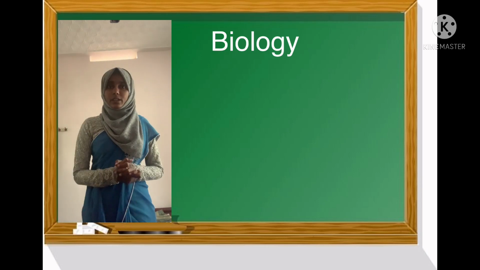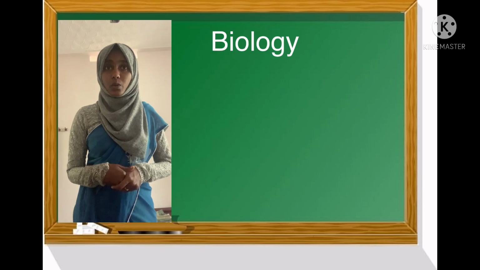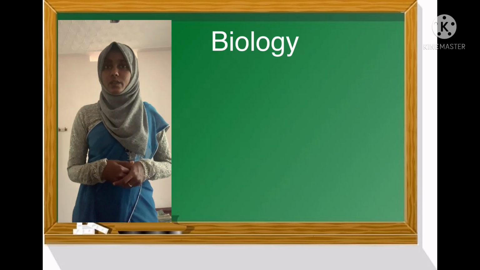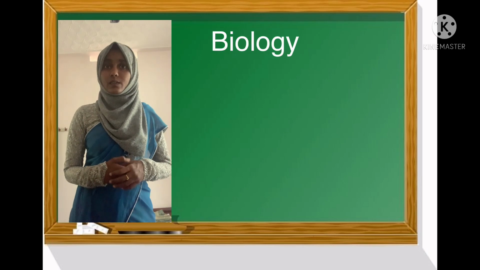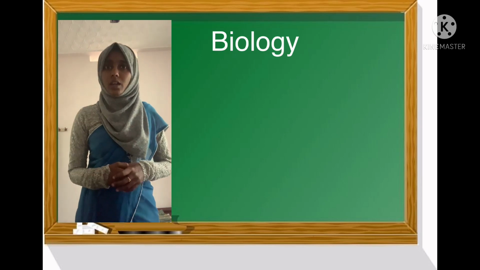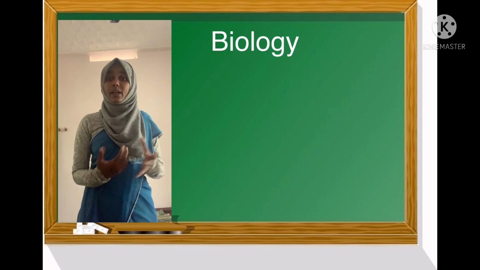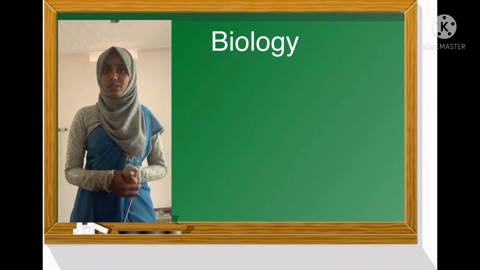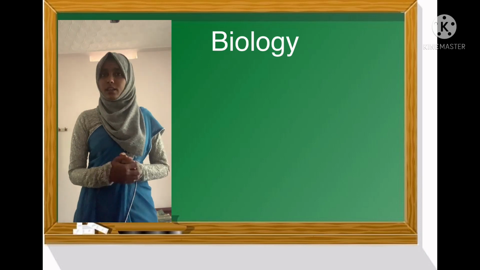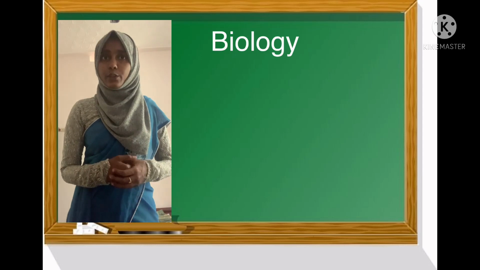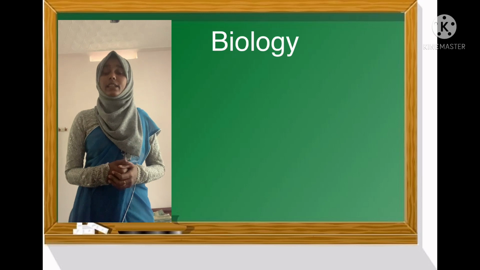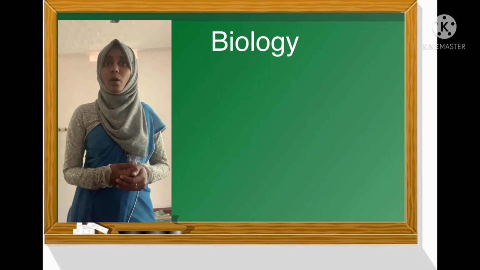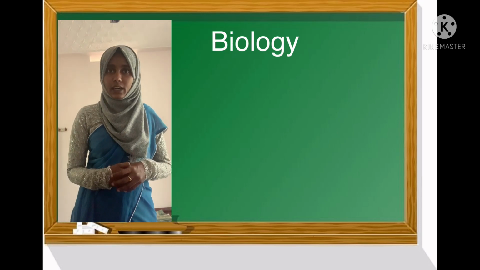And the next one is botanical garden. What is a botanical garden? They are wide research centers where the rare and important plants of diverse species are protected. And we can identify many plants and get more information about them by visiting a botanical garden.